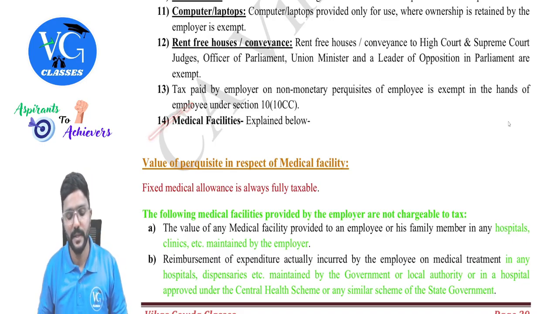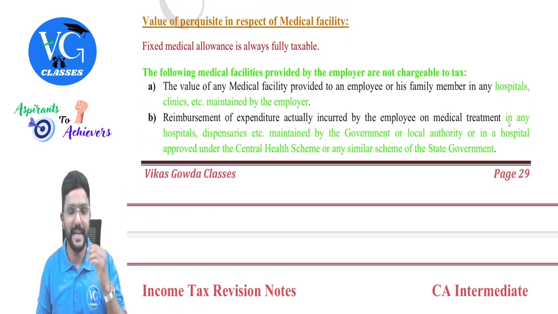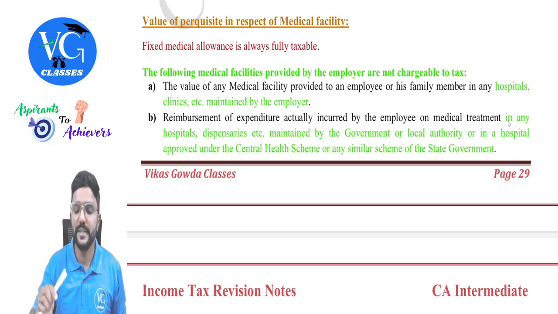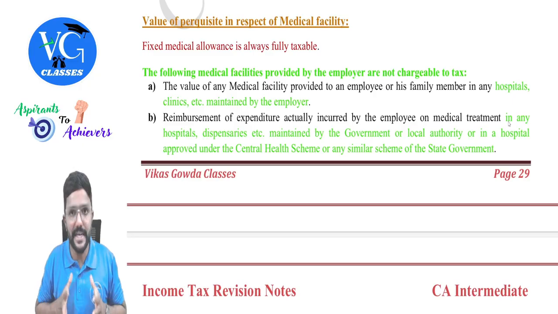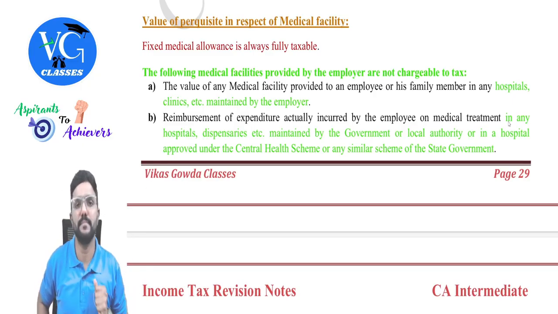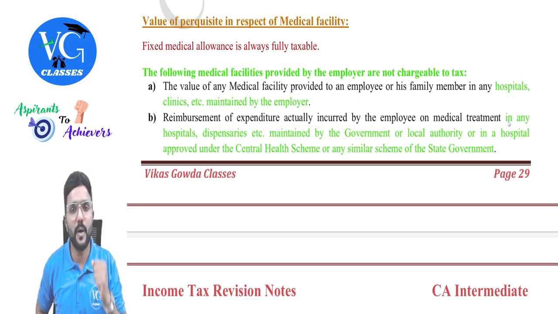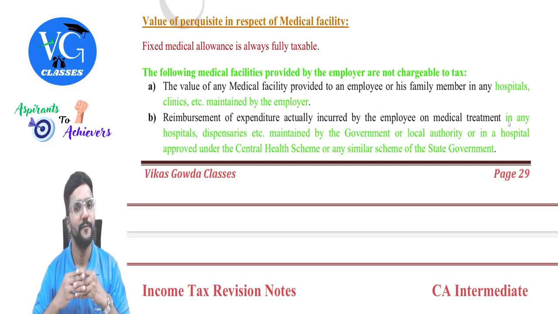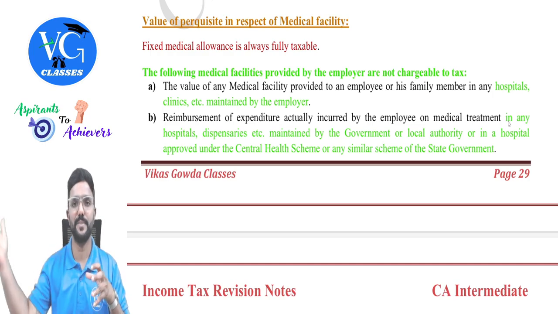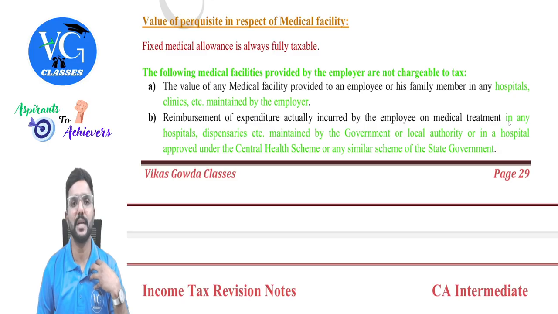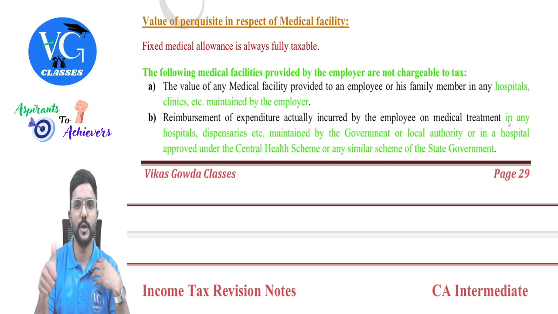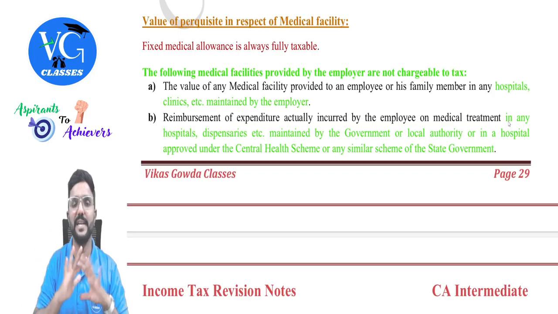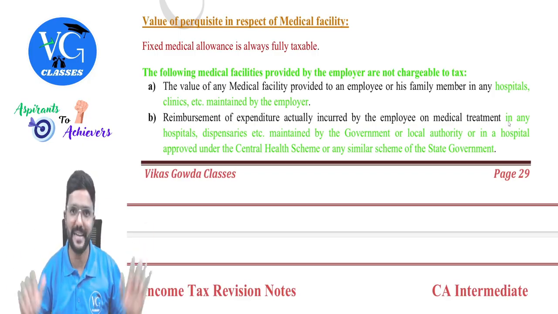Then medical facilities. If it is a medical allowance, it is fully taxable. But if it is a medical facility provided by employer to employee or any of his family members for medical treatment in the hospital owned by the employer or managed by the employer, or even if it is a government hospital, then it is fully exempt, guys. Sir, what if it is any other hospital? In that case, whatever is the cost incurred by the employer will be taxable as perquisite in the hands of employee, guys. Only if it is a hospital owned or managed by the employer, or a government hospital, it is exempt. Any other hospital in India, it will be taxable.